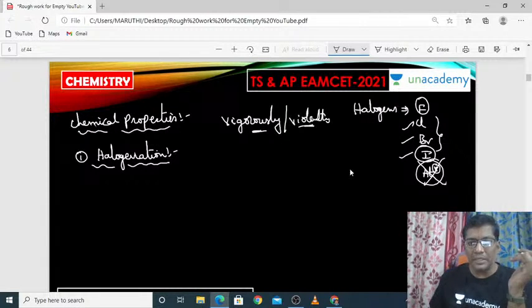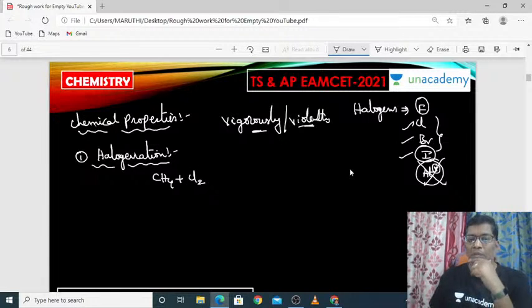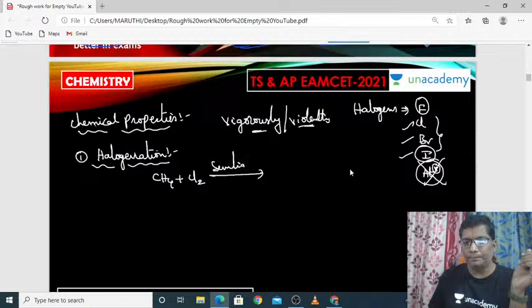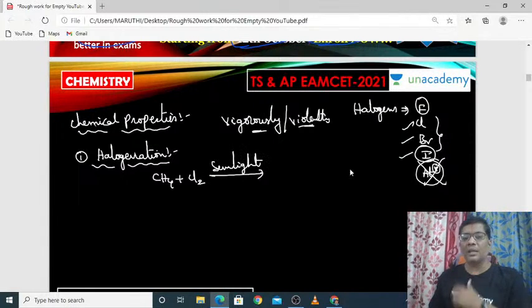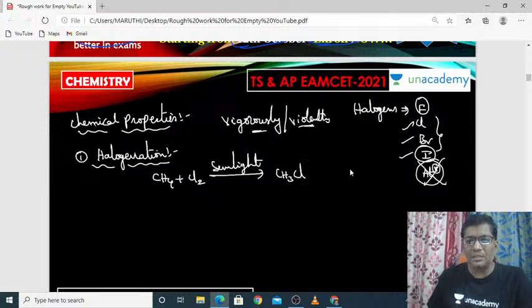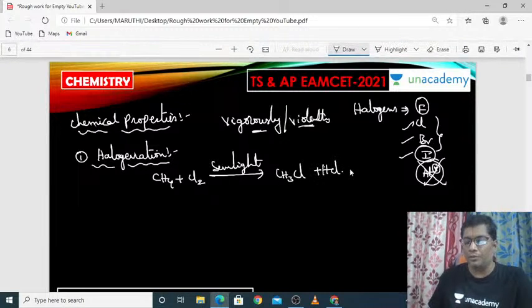I am taking methane as an example and chlorine as the halogen example. Once you are treating methane with chlorine in the presence of sunlight, it will produce CH3Cl plus HCl. This is called methyl chloride. Methyl chloride again combines with chlorine in the presence of sunlight, because there are so many hydrogens. There are 3 hydrogens.